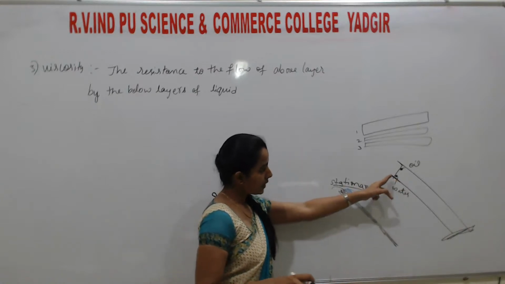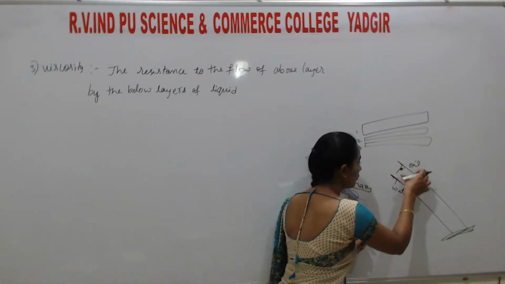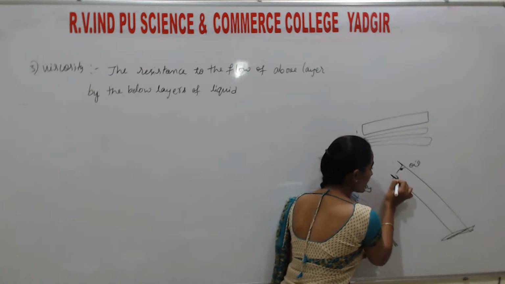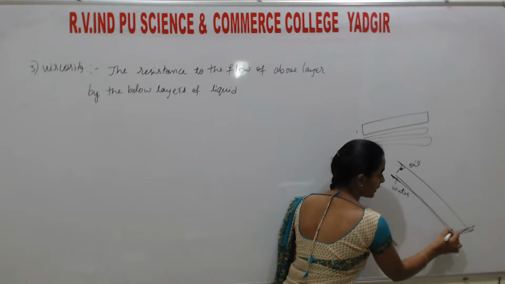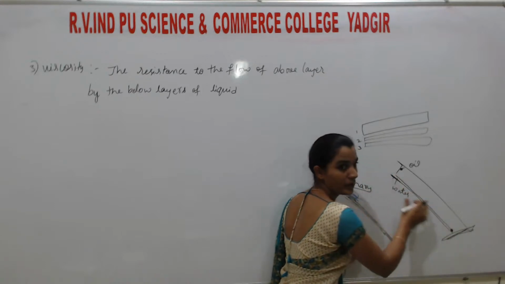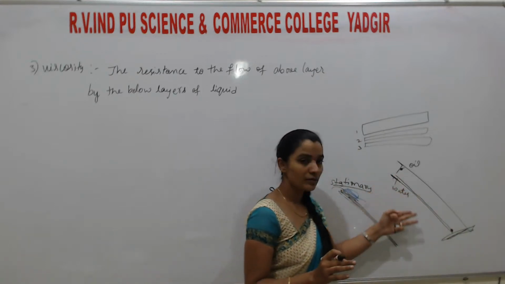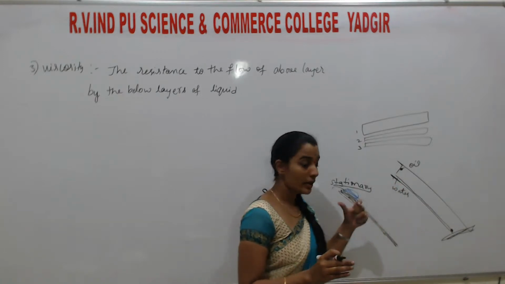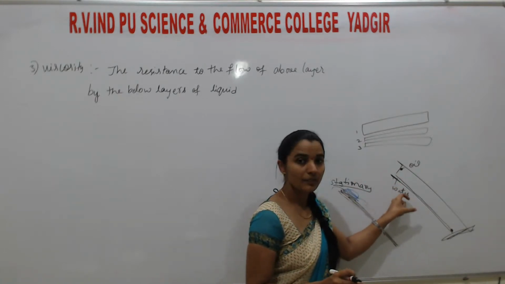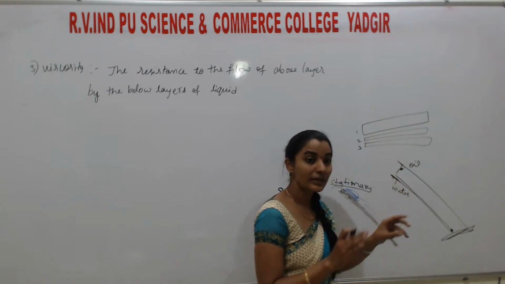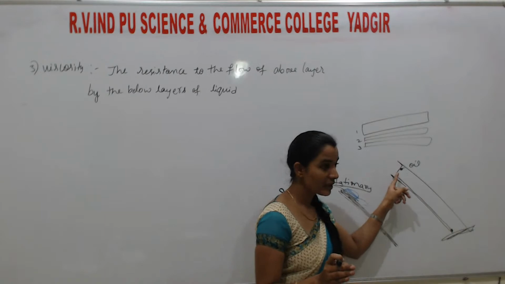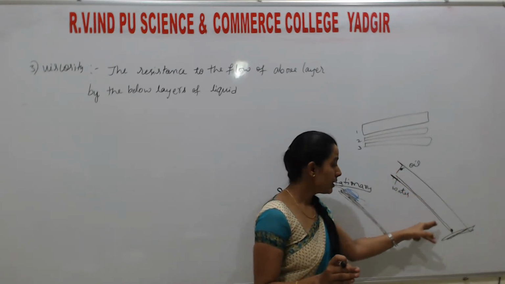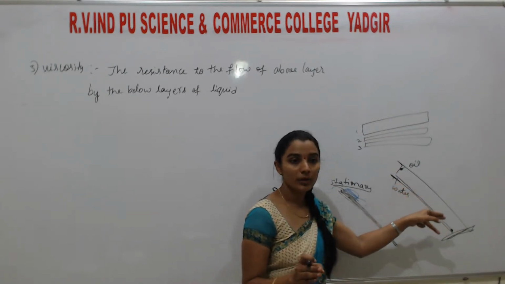If droplets of water move from ear to ear, this area also gets wetted. It shows the movement of the droplet. What is the reason? Because the layer directly in contact with the surface is stationary. It cannot move. That's why we can easily see the path of the water droplet.